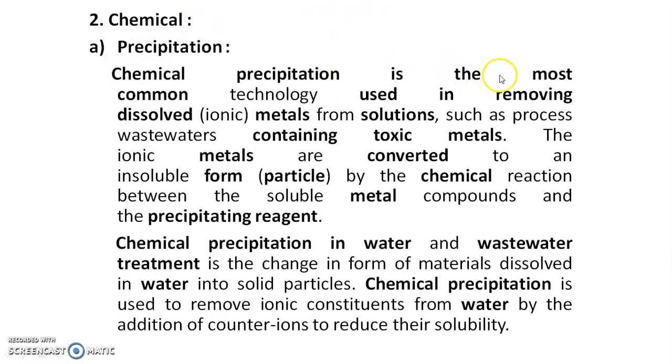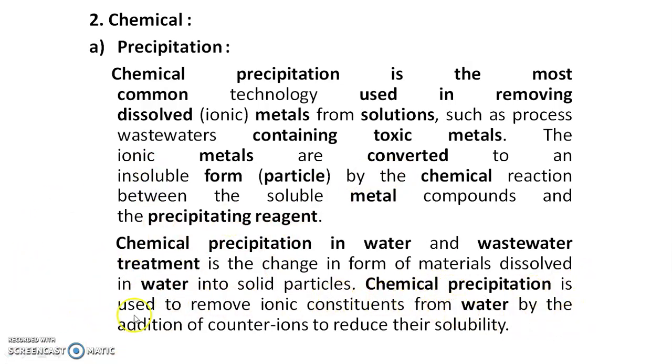Chemical precipitation. The chemical precipitation is the most common technology used in removing the dissolved ionic metals from the solutions, such as the process wastewaters containing the toxic metals. The ionic metals are converted to an insoluble form particle by the chemical reaction between the soluble metal compounds and the precipitating reagent. The chemical precipitation in a water and wastewater treatment is the change in the form of the materials dissolved in a water into the solid particles.